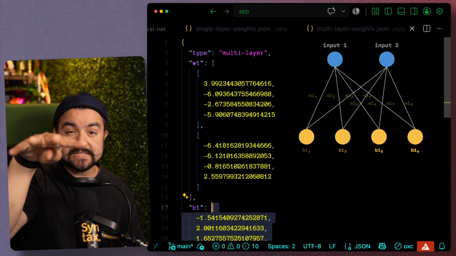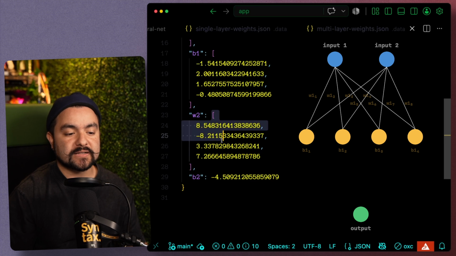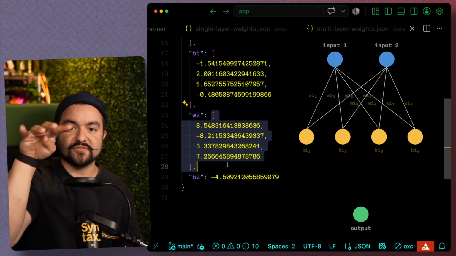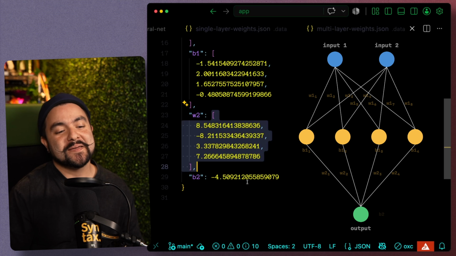Now those 4 neurons in the hidden layer need to be connected to one single output, and that's why we see one last set of 4 weights, because the 4 neurons will have 1 connection each, that's 4 total, to the output plus the bias value.